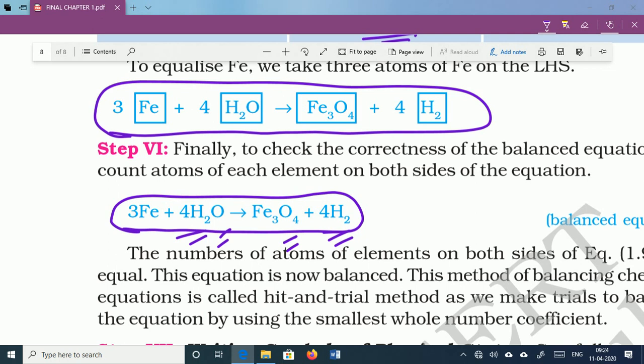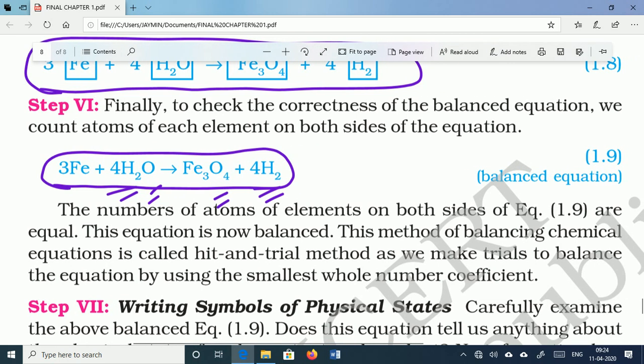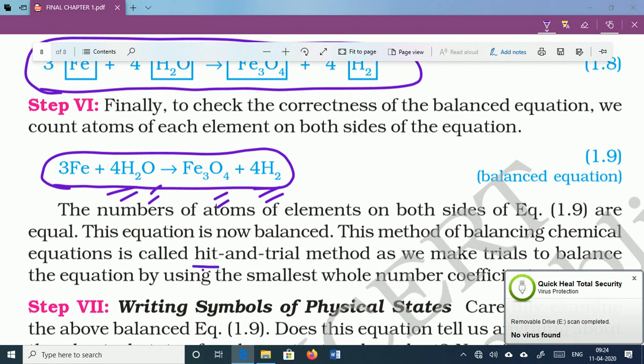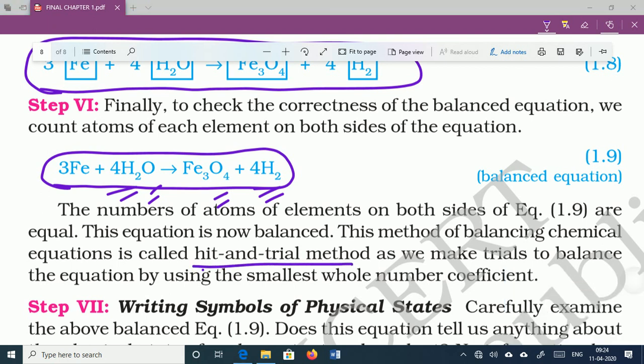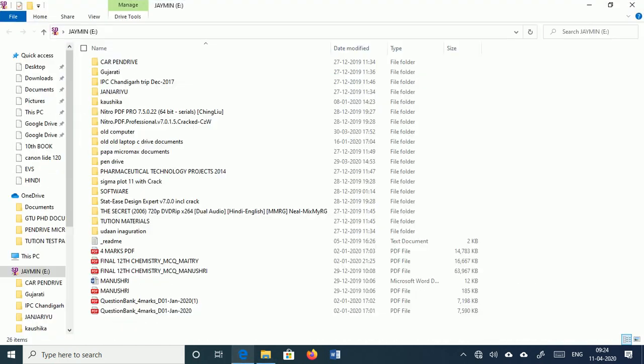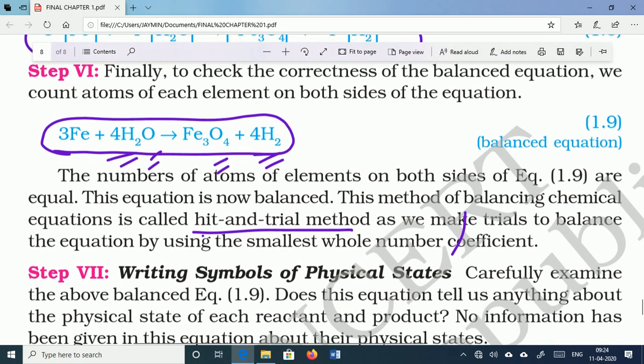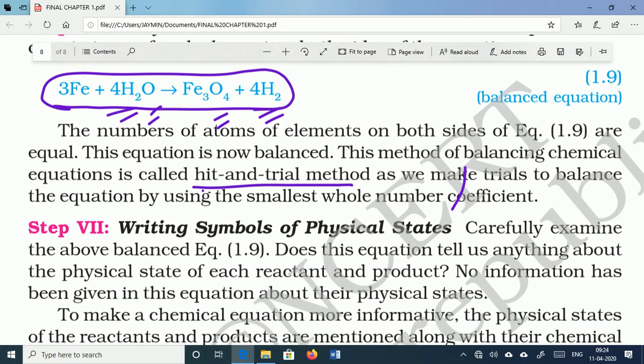So by this way we can prepare the balanced chemical equation. Okay, in simple terms it is the hit and trial method. In this way we can balance the chemical equations, right?